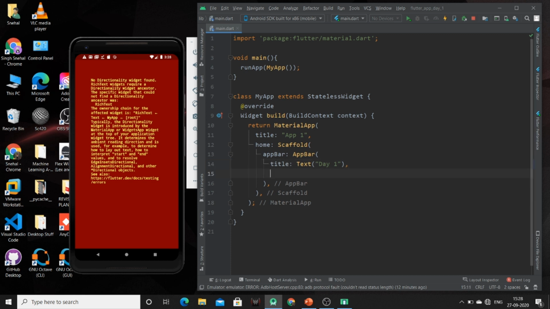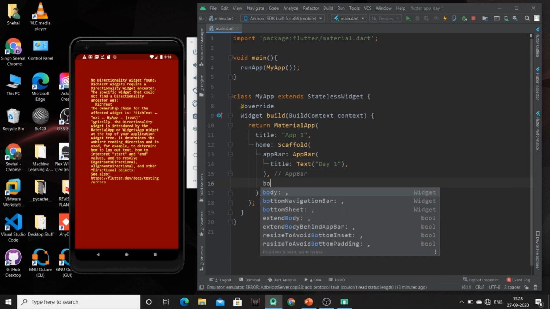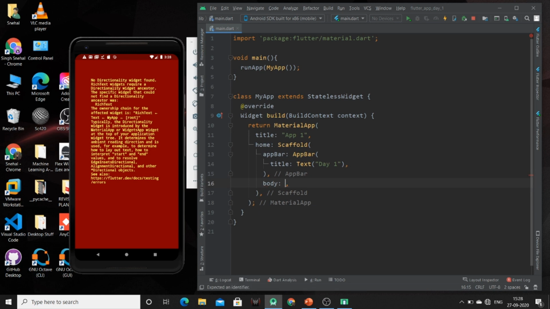Now whatever we are going to see inside our page will be the base created by this scaffold. So now we have mentioned the title of our scaffold or of our page. After that, we have to create the body of our app. For that, I am using the body property.